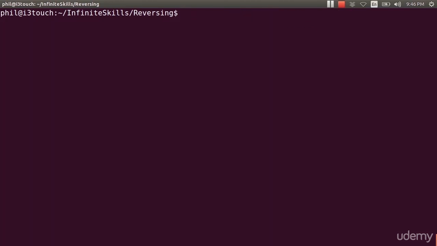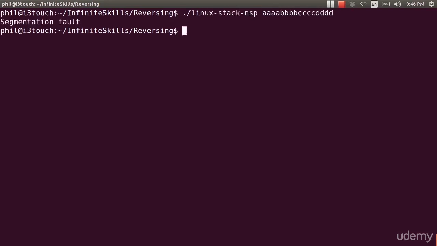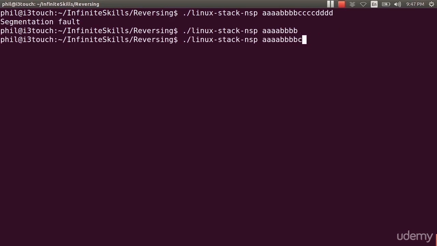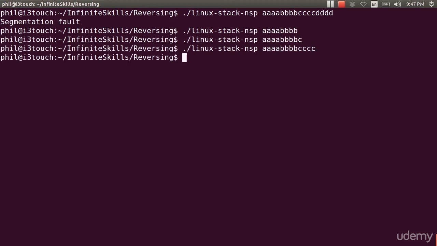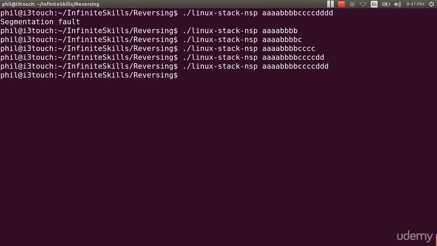Now, what if I take the same program and I run the version with no stack protector? I will give it some input, and I didn't have to give it much in order to get a seg fault. And you might wonder, why is that? Why didn't I have to give it very much input for it to fail? So here's 8 bytes, and this should work. Here's 9 bytes. This should also work. And if I go to 12, I'm still good. 14 is still good. 15 is still good.